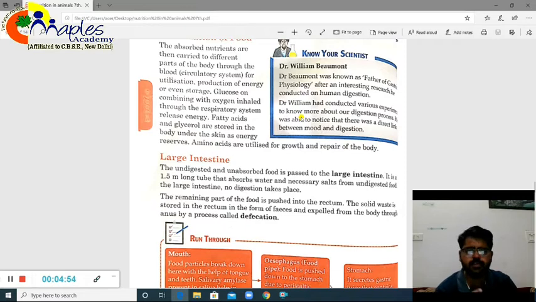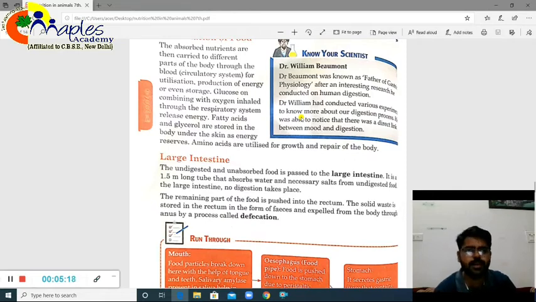So those have to be removed. So what happens exactly, from the small intestine the food will travel to the large intestine, and in the large intestine, basically, absorption of water takes place. Remember, the digestion and absorption of food whatever is going to be utilized in our body has already taken place. But the undigested food or the digested food which couldn't be absorbed will travel to the large intestine. And from that, the excess of water and some important salts